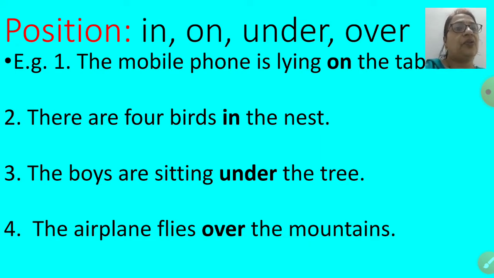There are 4 birds in the nest. The boys are sitting under the tree and the airplane flies over the mountains. So, on, in, under, and over, these are the position words. They show us the position of the noun in the sentence.